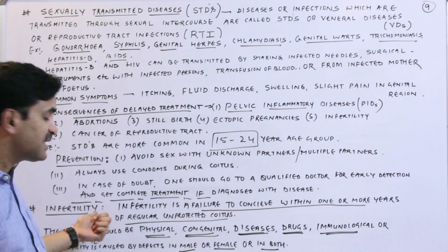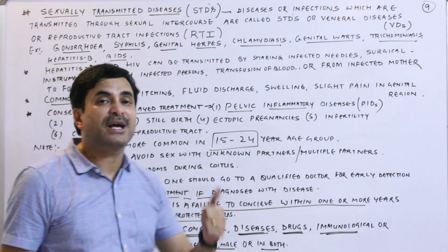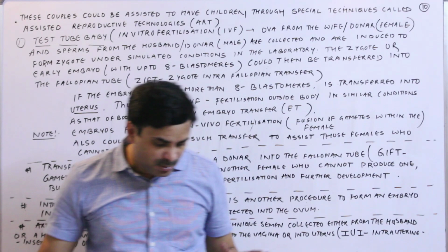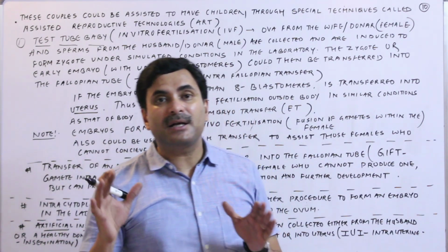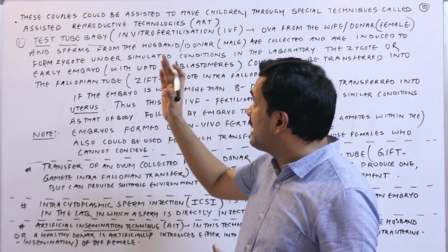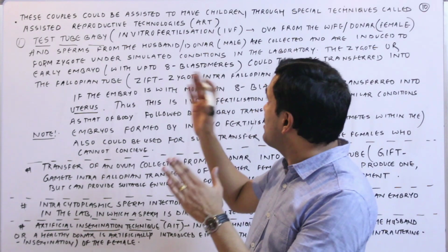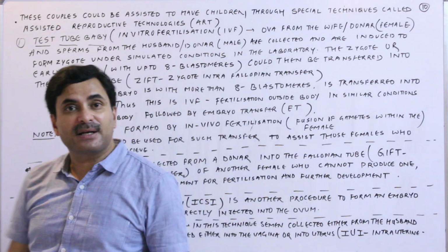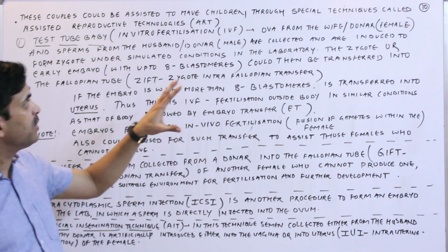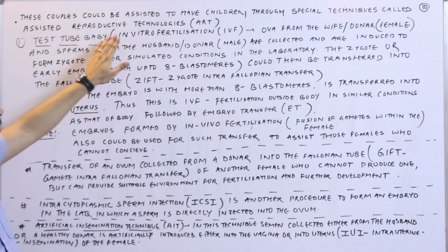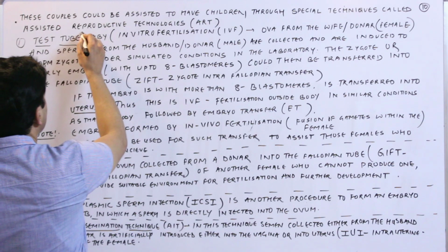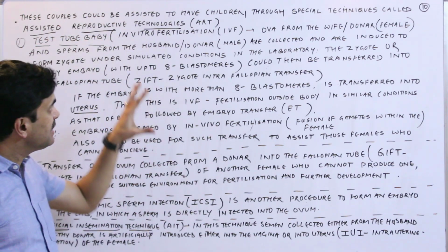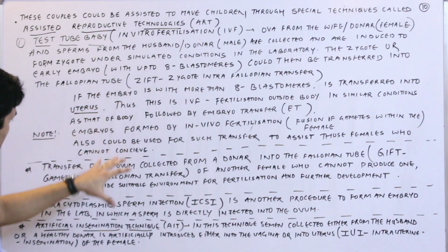So we will now discuss assisted reproductive technologies, known as ART. These infertile couples can be assisted to have children through special techniques, and these special techniques are called assisted reproductive technologies. Very, very important.